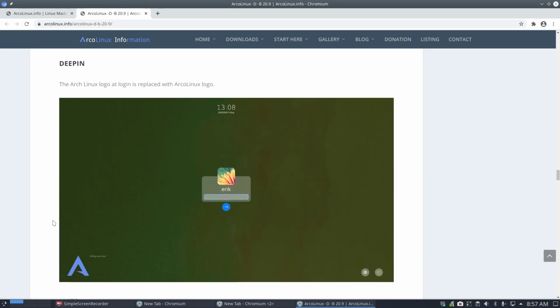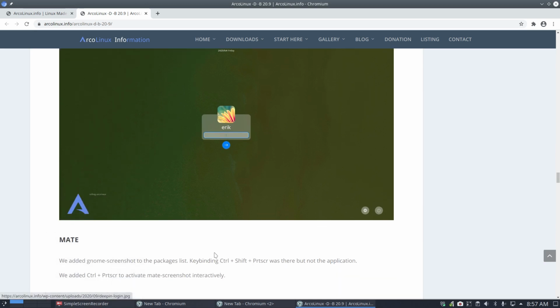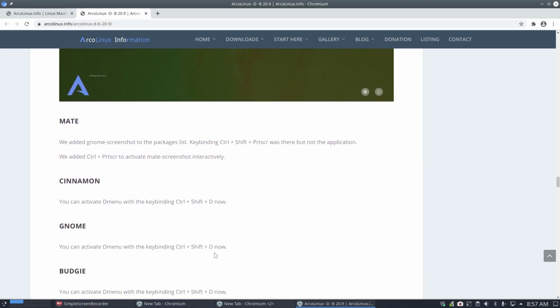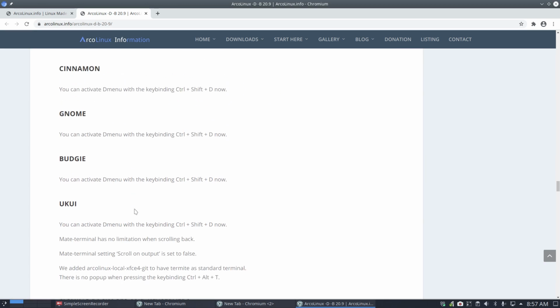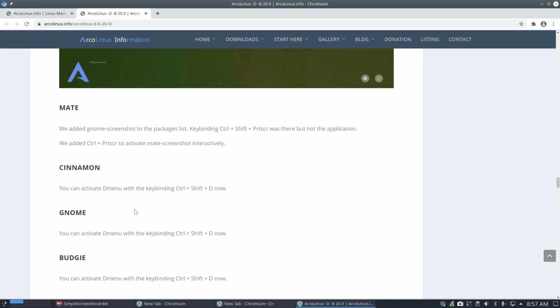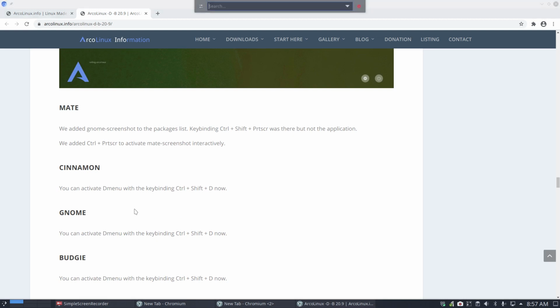In Deepin, ArcoLinux had a nice, beautiful logo of ArcoLinux here, and we said, nope, it's going to be an ArcoLinux logo. We've changed that in Deepin. In Mate, we'll just go quickly over it because these are all the same things. We'd like to have D menu available, so Ctrl-Shift-D, and we'd like to have that.